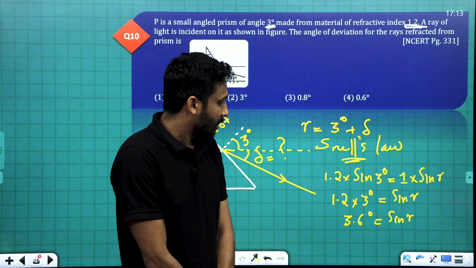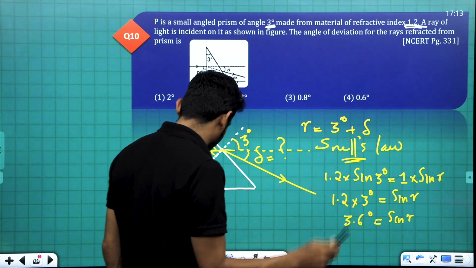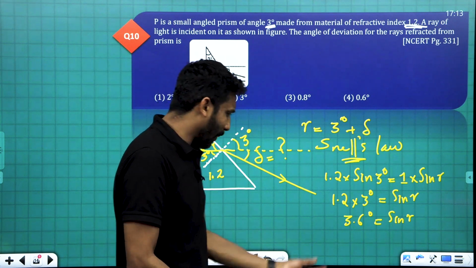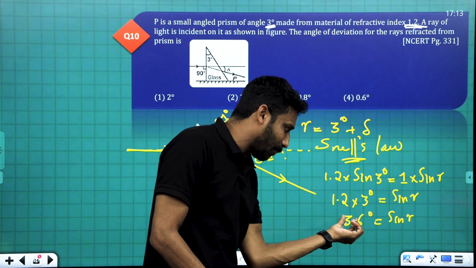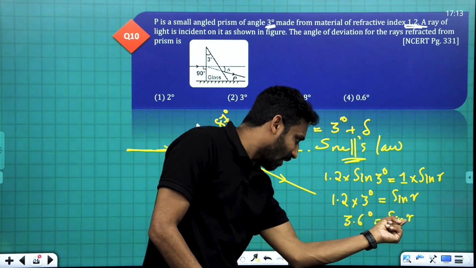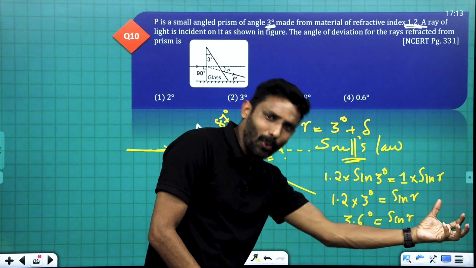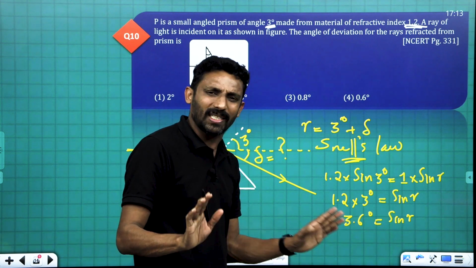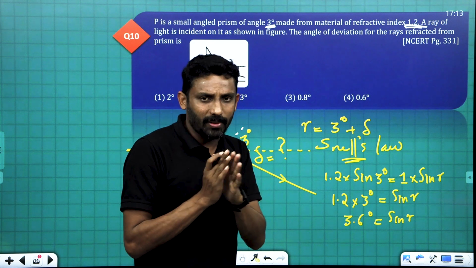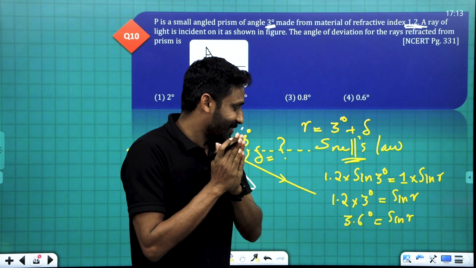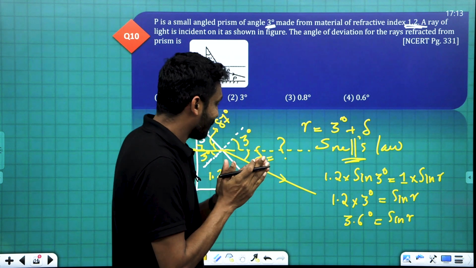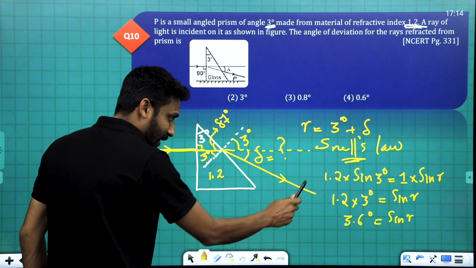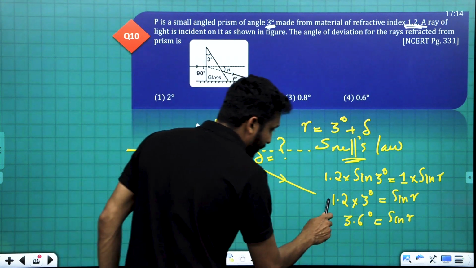See, this is not degrees, this is just 3. If I place it so, you can take it as 3.6, and then this r value you take as 3.6 degree, approximately. Actually, we don't say sine r is equal to 3.6 degree. Sine r is just a number. So these two steps are actually incorrect when we write.